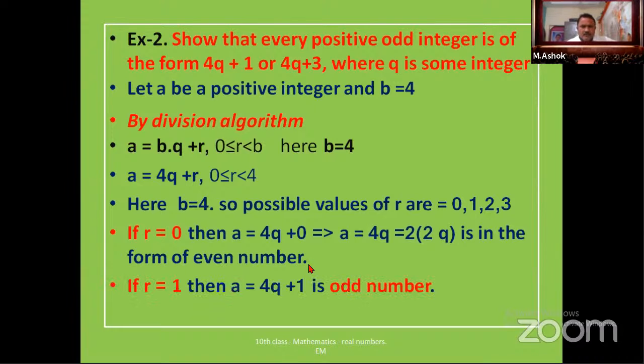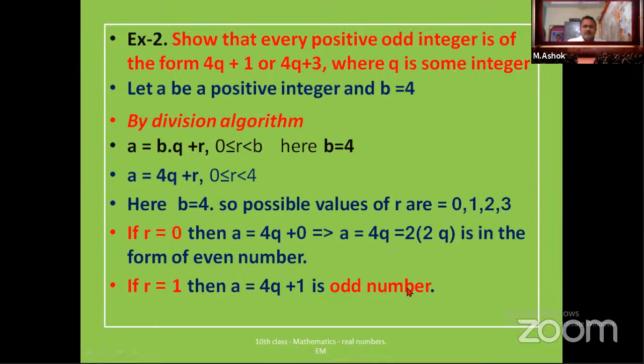Now, come on, tell me, if r is equal to 1, then a is equal to 4q plus 1. Clearly, it is an odd number. What I'm saying, 4q plus 1 is an odd number. So my question is, why is 4q plus 1 an odd number? Very simple. Just now we have proved 4q as an even number. If you add 1 to 4q, the next number will be an odd number.